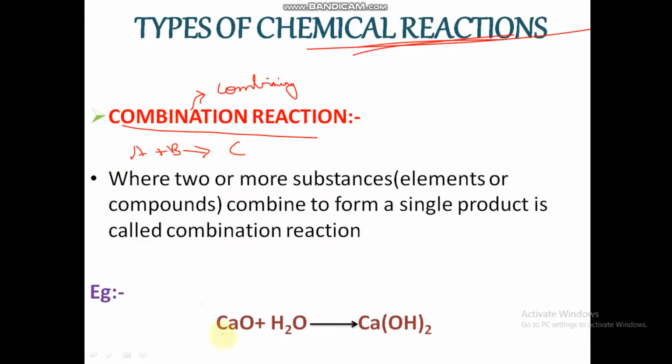Example is calcium oxide plus water gives rise to calcium hydroxide. Guys, calcium oxide's common name is quicklime, and calcium hydroxide, Ca(OH)2, is slaked lime.